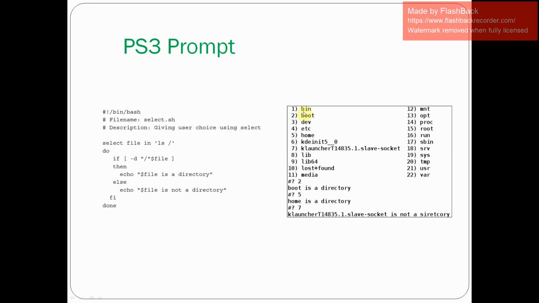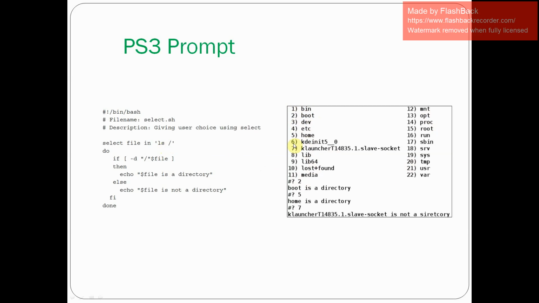If you see this execution, these are all the folders and files available under slash. Now the select statement will display them by associating one particular number to each and every entry. So these are all the entries under the slash directory, and 1 is assigned to bin, 2 is assigned to boot, 3 is assigned to dev.